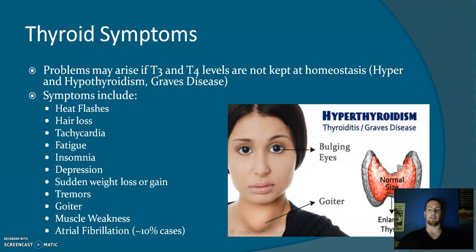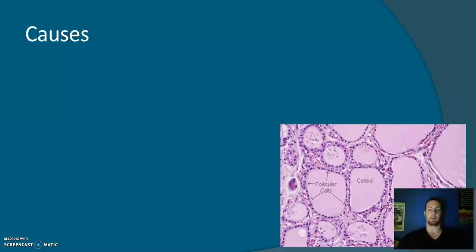Symptoms of these include heat flashes, trouble controlling body temperature, hair loss, brittle hair and skin, tachycardia, fatigue, insomnia, depression, mood swings, sudden weight loss or weight gain with trouble controlling metabolism, tremors, goiter or thyroid growth, muscular weakness, and in rare cases atrial fibrillation.